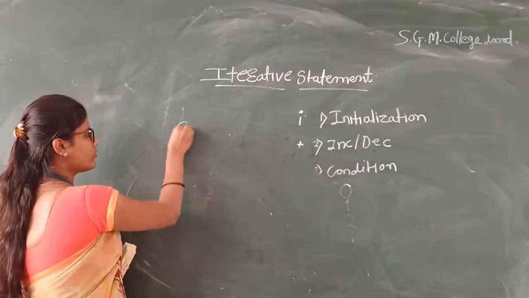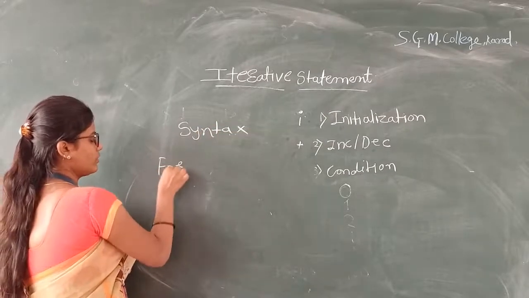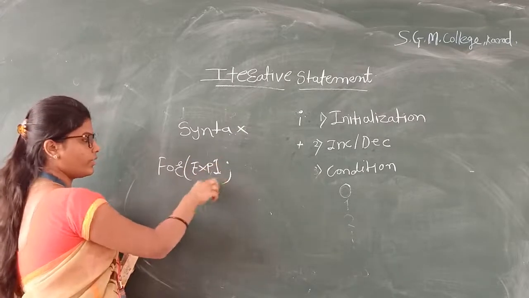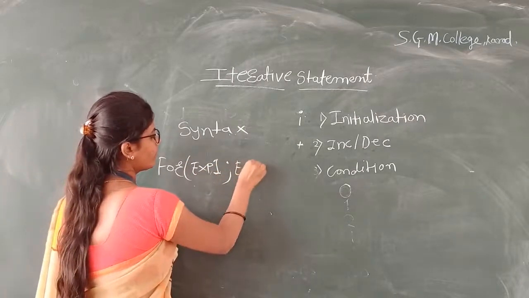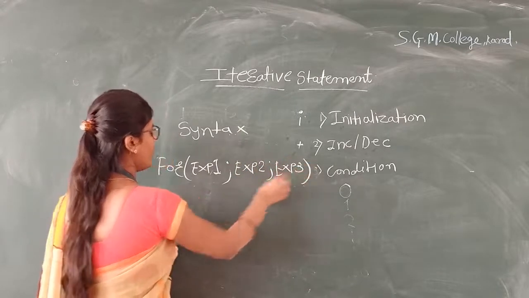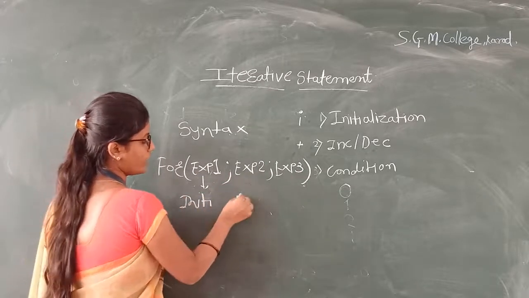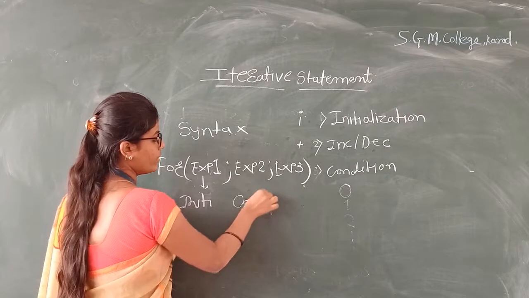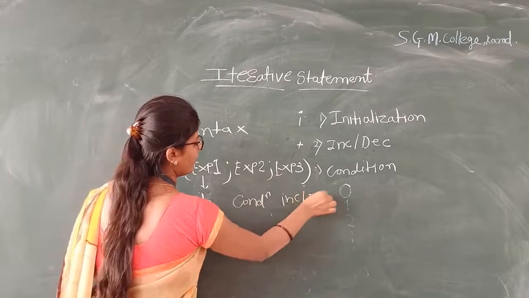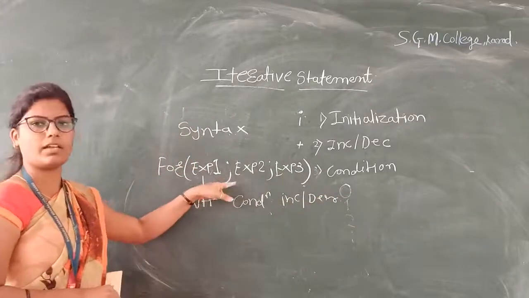Okay, what is the syntax of the for loop statement? For, here we write expression 1. The for loop statement consists of 3 expressions: expression 1, expression 2 and expression 3. Okay, expression 1 consists of initialization, expression 2 consists of the condition and expression 3 consists of incrementing or decrementing the variable. Okay, every expression is separated with the help of a semicolon.